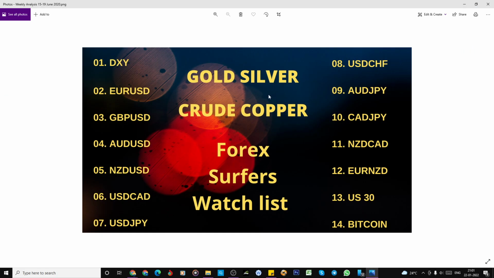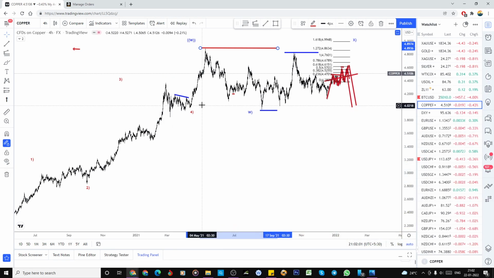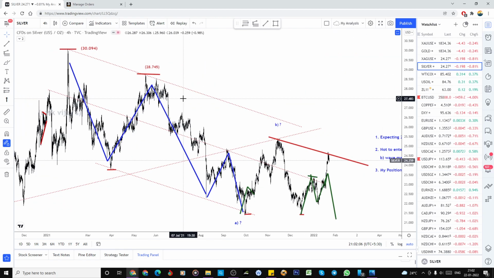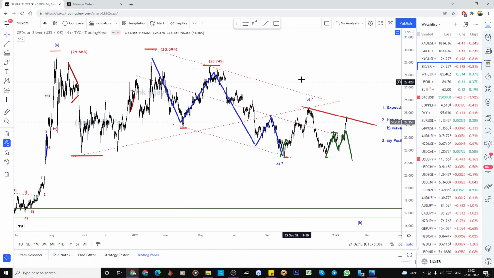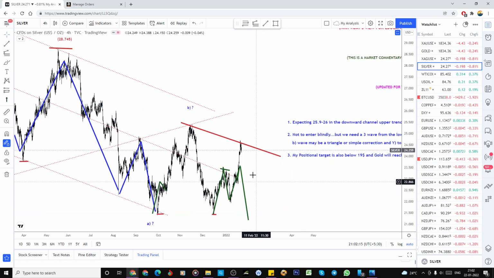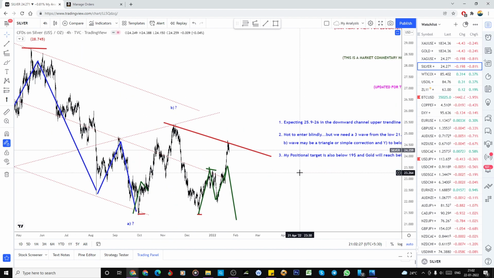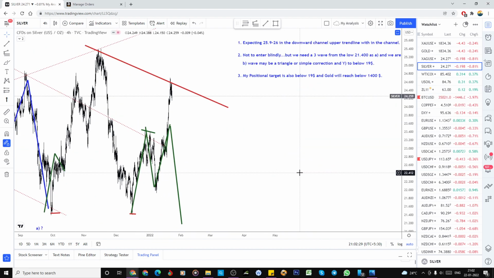So what else? Yeah, crude I finished, copper also finished, just only the gold and silver. So I will explain silver, because I'm not doing the gold. We can keep this for the last one. It's very interesting. See, gold is not moving that much. Silver moved aggressively, right? And that day, silver was in very slow movement here, and gold was aggressive.